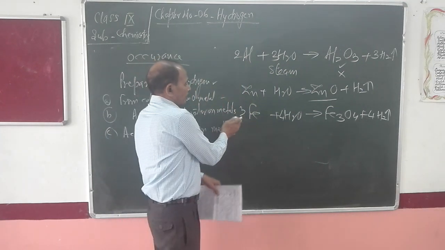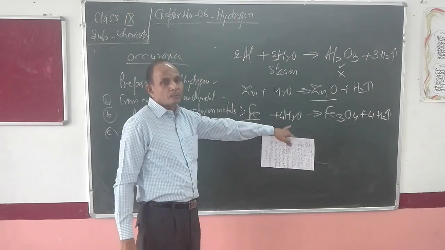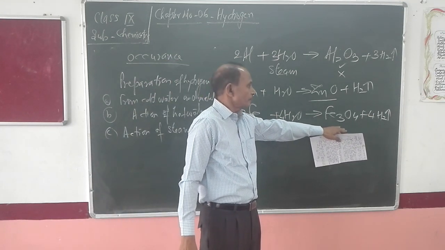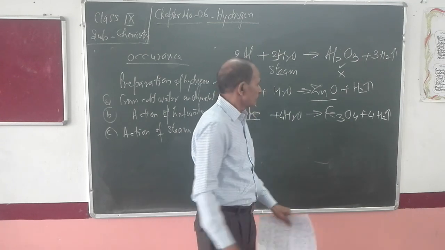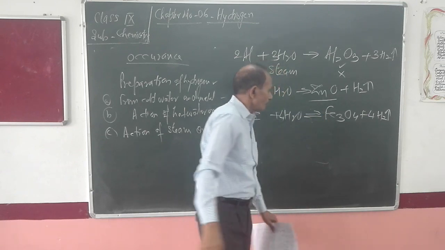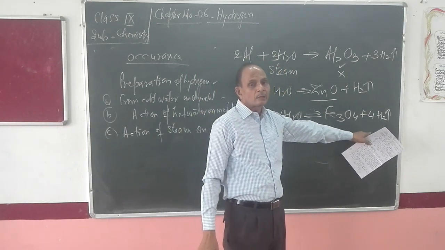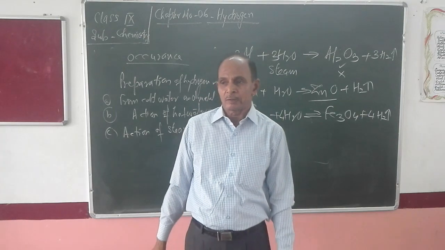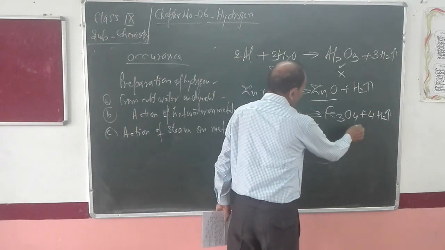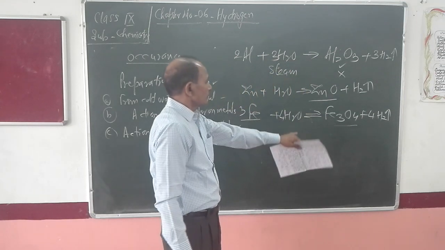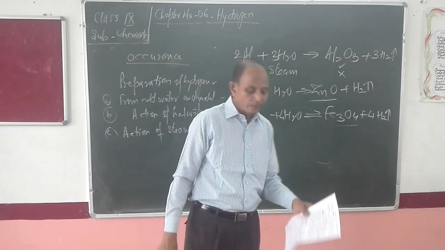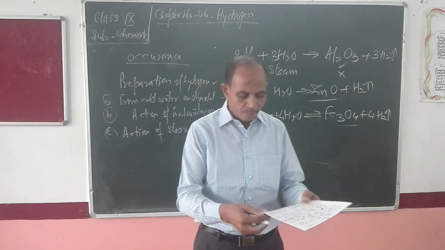Listen, when iron reacts with steam, it forms triferric tetroxide plus hydrogen gas. This reaction is reversible. If the produced hydrogen is not removed at once, then this triferric tetroxide is reduced back into iron. That is, a backward reaction will take place.